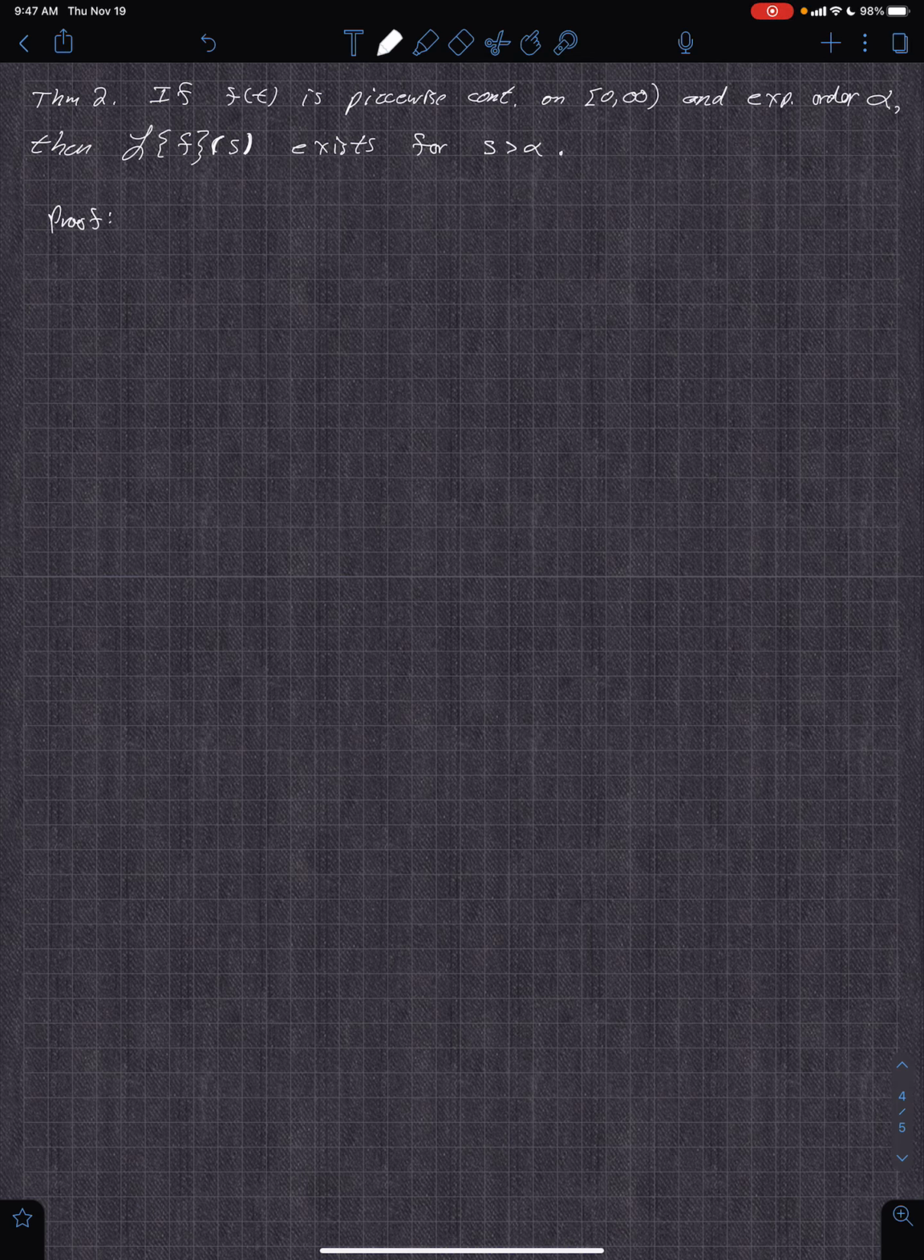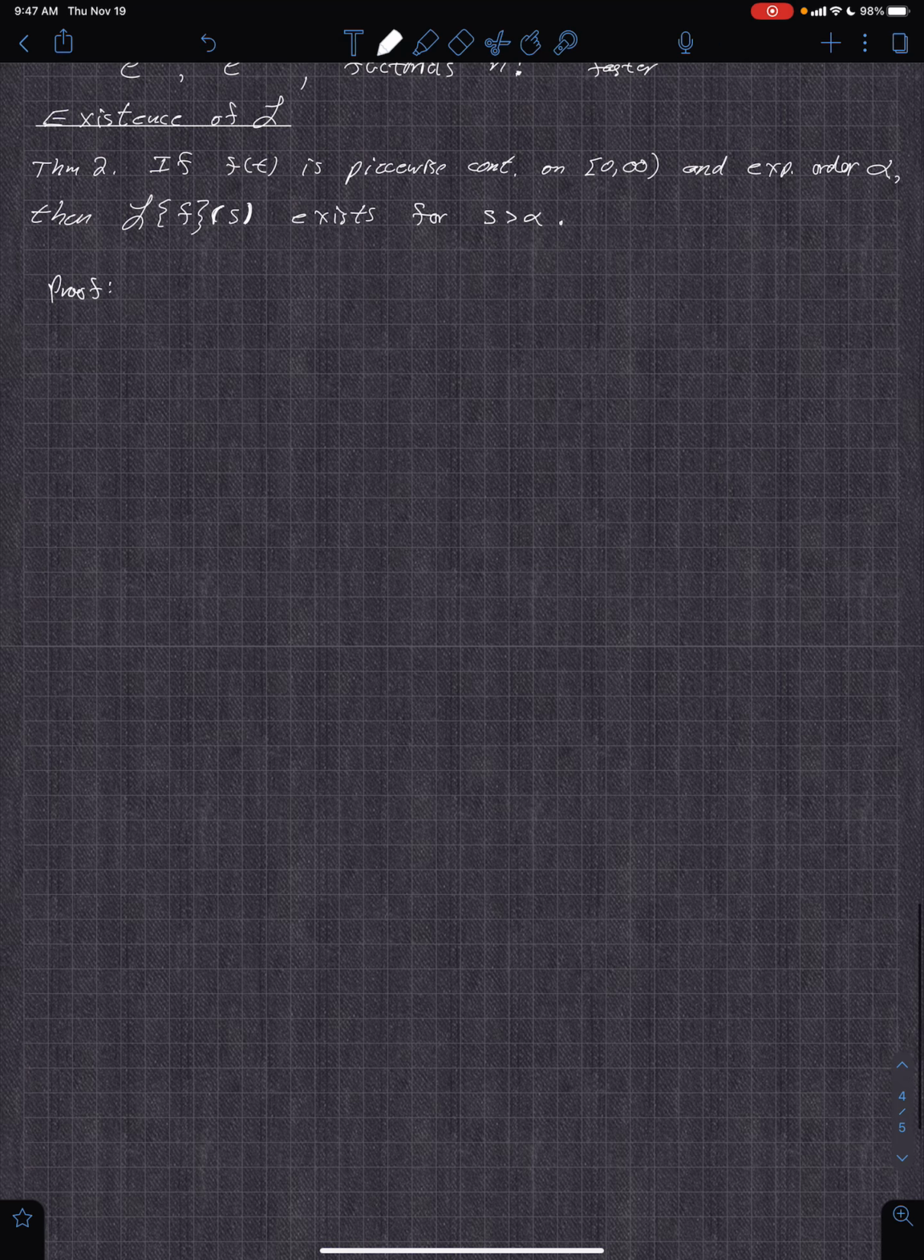Theorem point 2 is on the existence of the Laplace transform. So let's go over that. If f is piecewise continuous on 0 to infinity, and has exponential order alpha, then the Laplace transform exists for s greater than alpha. So let's go over the proof of that.